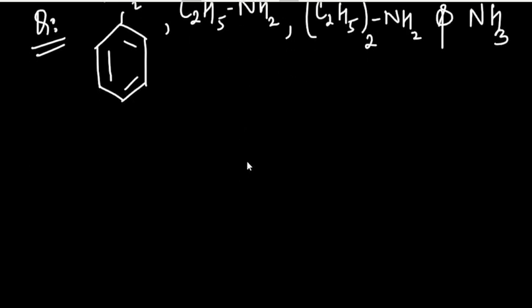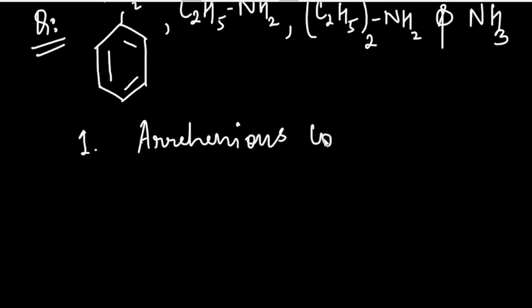But before that, let's start with the basic things. How do we tell whether a chemical compound is an acid or a base? There are mainly three concepts to tell this. Let's start with the first concept, the Arrhenius concept. This is a very basic and simple one. You may have studied this in your class 10th.